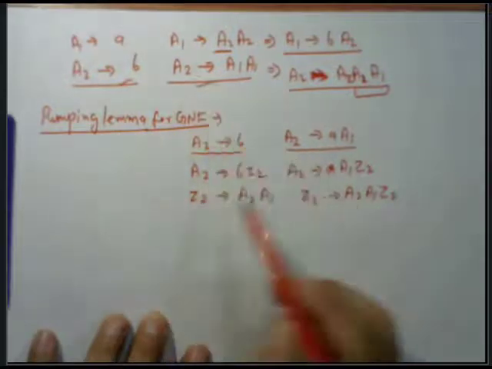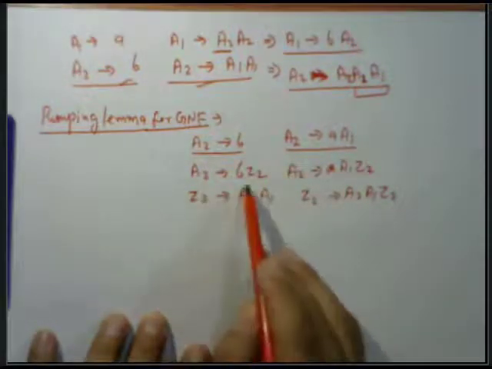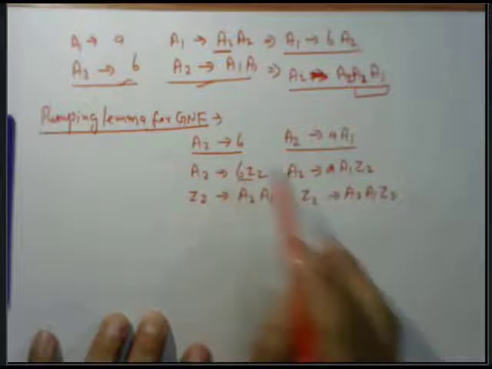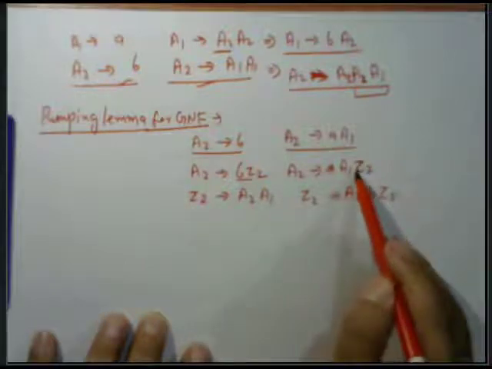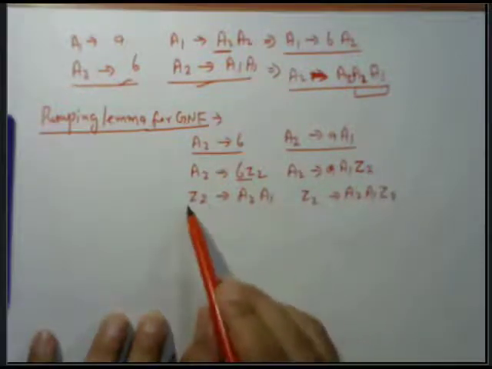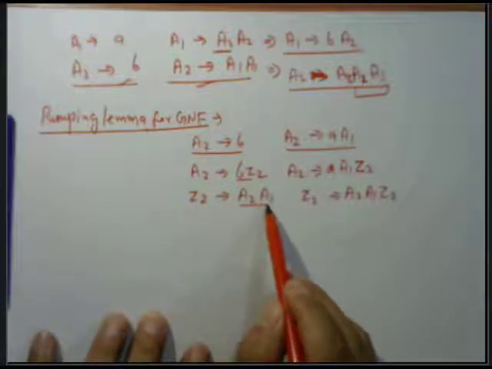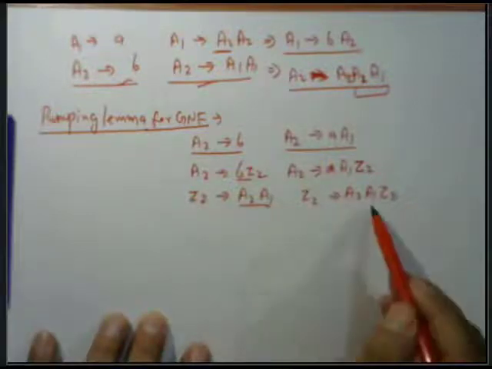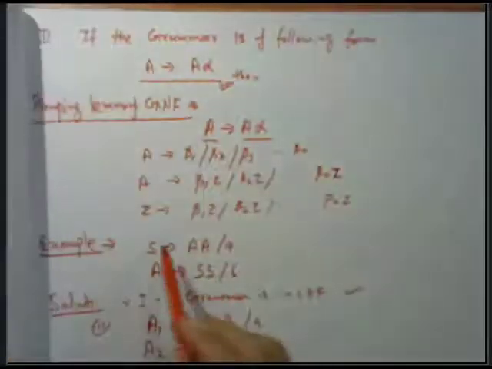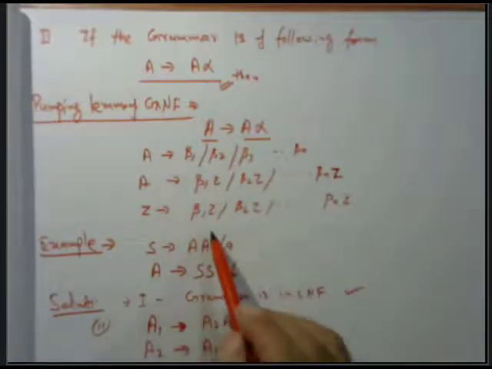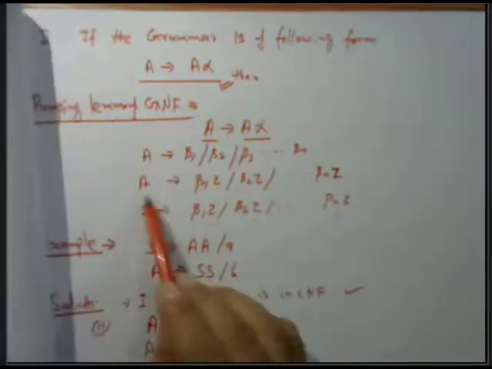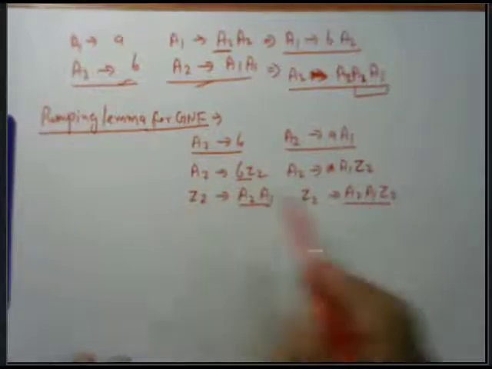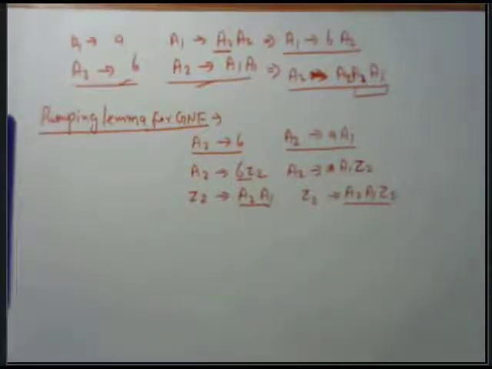Then write the second form: A2 means BZ2, and A2 again put the value, and again last as A1 Z2. Similarly, the value of Z2: Z2 tends to A1 A2, all the productions, and you can add the value of Z2. This is the third rule. Z2 is equal to B1Z, B2Z, and BnZ. This is the value of Z, and this is the method of how to replace the value of Z. Again, we can calculate.